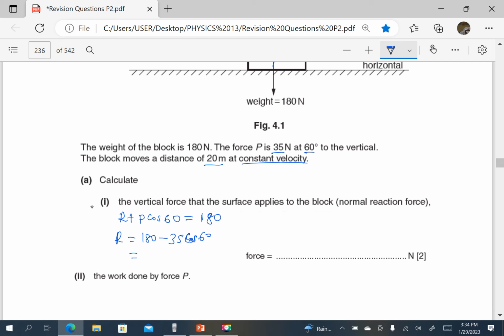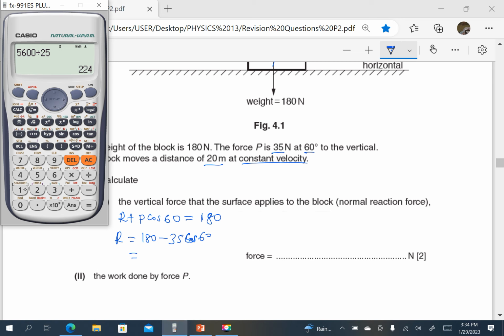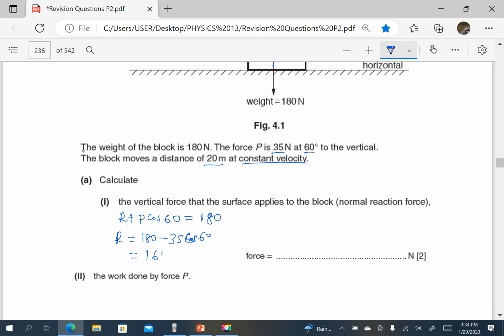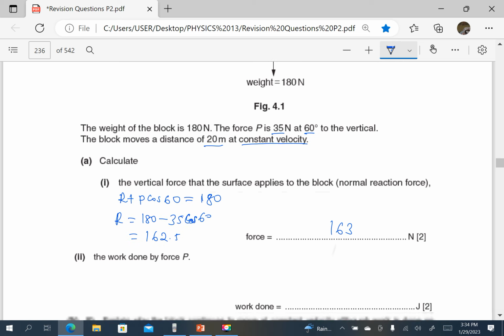So what is R? 180 minus 35 cos 60. So that is 162.5, or approximately 163 or 160.